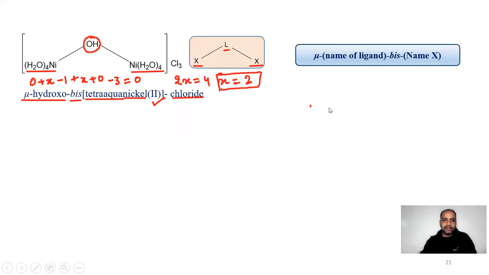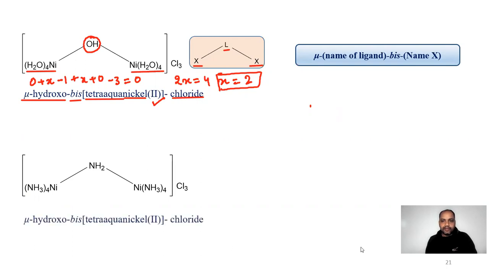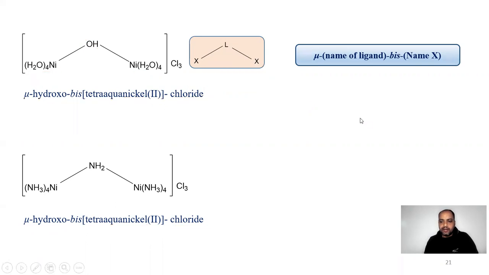Next, solving some similar questions. Now here, for writing the name of this complex compound, we have used mu hydroxo bis(tetraammine aqua nickel) chloride, and we have solved the oxidation number 2 using the same formula as we have used above.